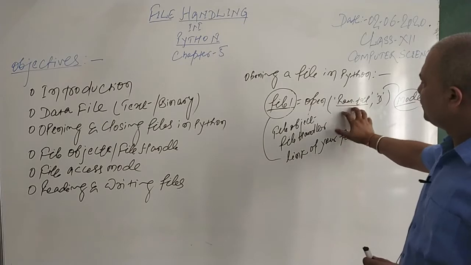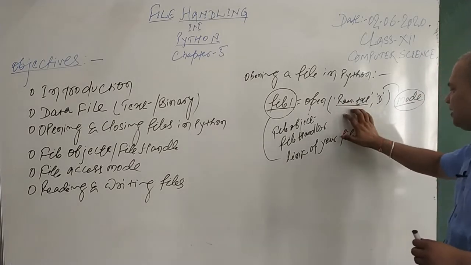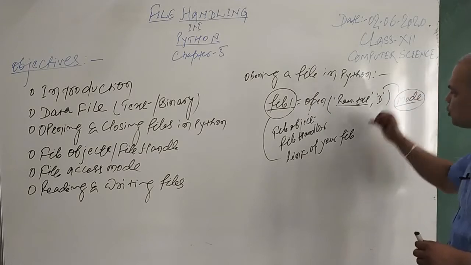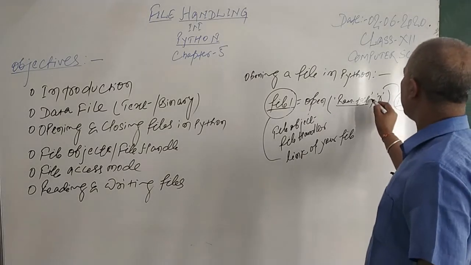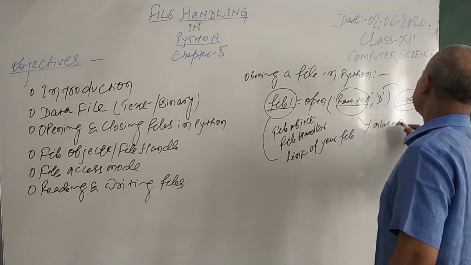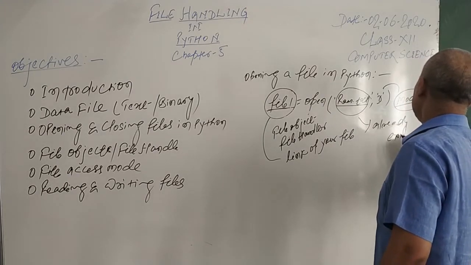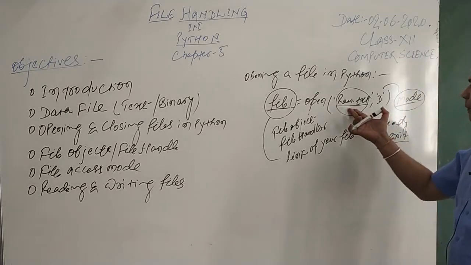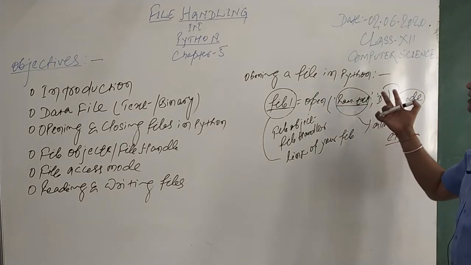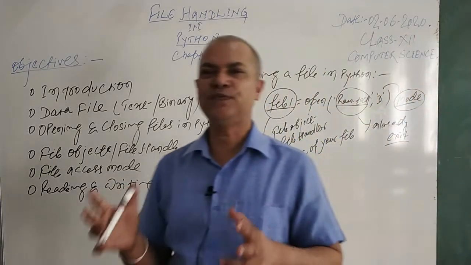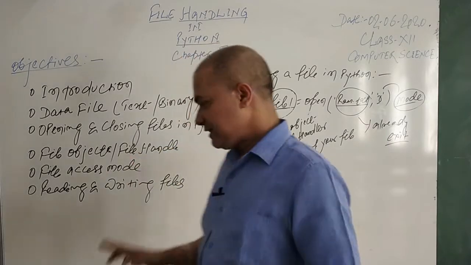Mind it, once I am saying 'r', it means it's presumed or assumed that the ram.txt file already exists. Reading is only possible if the file has been opened in Python in read mode. The file must exist. There will be no creation of the file. That is the one case.